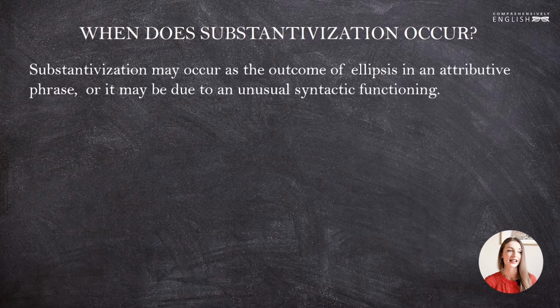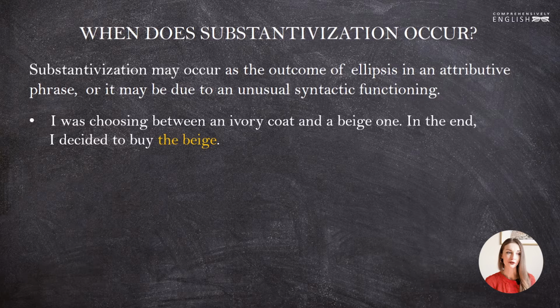Let's see the difference. I was choosing between an ivory coat and a beige one. In the end, I decided to buy the beige. We understand that we are talking about the same coat that we have mentioned in the previous sentence. Here the noun coat is just dropped, and we get our substantivized adjective as a result of ellipsis. Ellipsis is when a word is omitted because it is not necessary to mention it. The utterance is clear because of the information that we have already received. We can understand what is meant judging by the context, because we have the context.